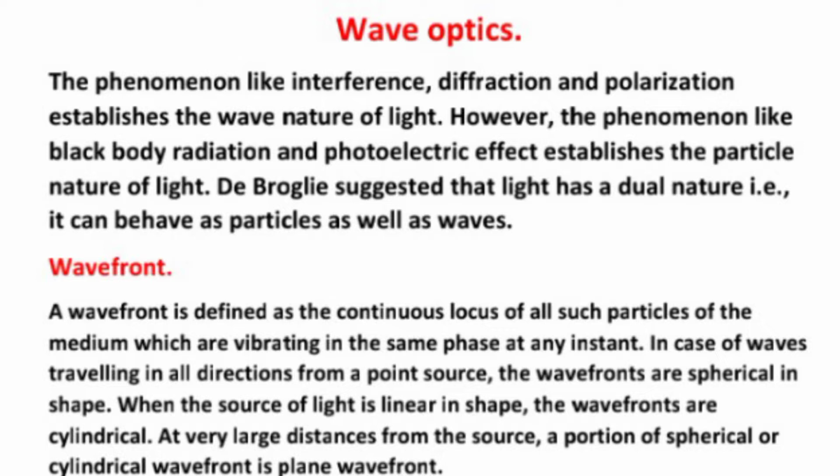Now the wavefront. What is a wavefront? A wavefront is defined as the continuous locus of all such particles of the medium which are vibrating in the same phase at any instant. In case of waves traveling in all directions from a point source, the wavefronts are spherical in shape. When the source of light is linear in shape, the wavefronts are cylindrical. At very large distances from the source, a portion of a spherical or cylindrical wavefront is a plane wavefront.